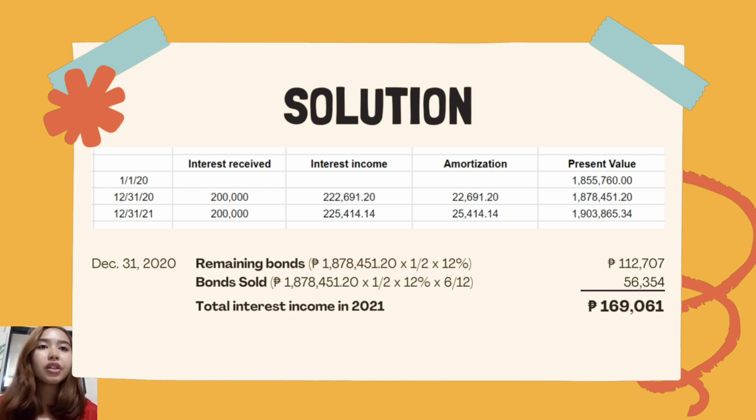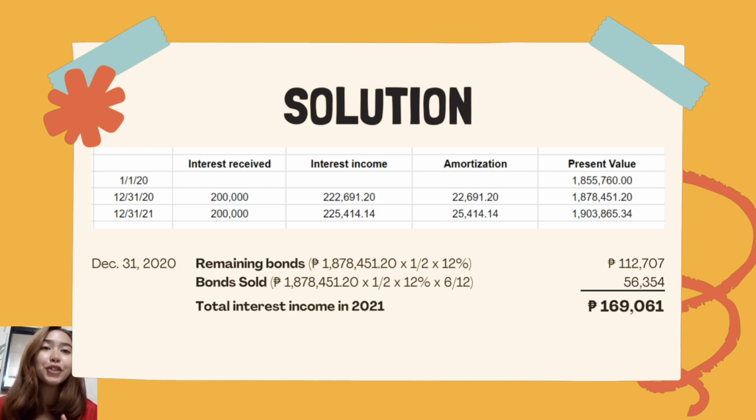To solve the remaining bonds, we will use the present value on December 31, 2020, and then multiply that by the effective interest rate of 12% and then multiply again by one half. So we will get the amount of 112,707 pesos.